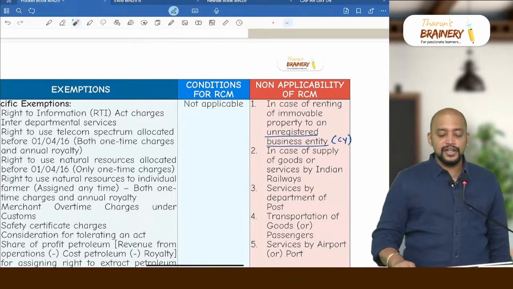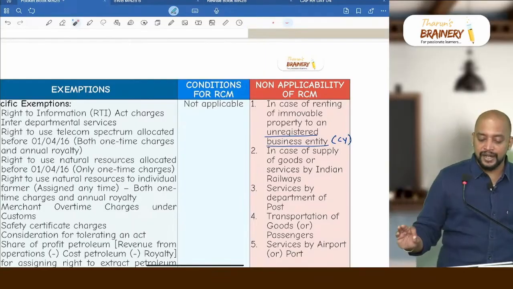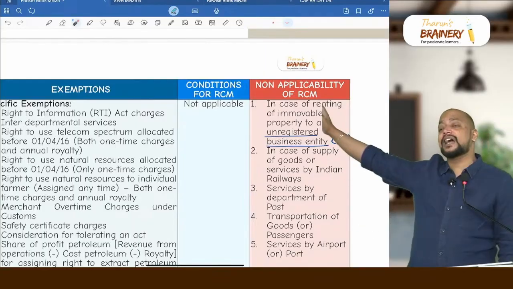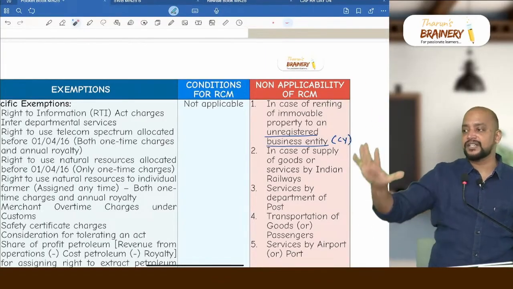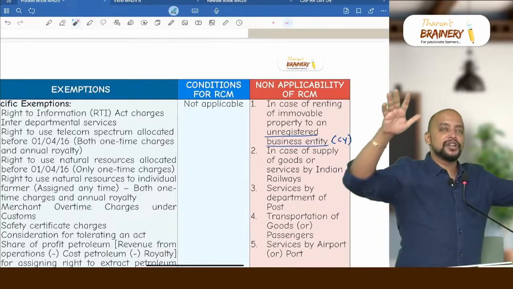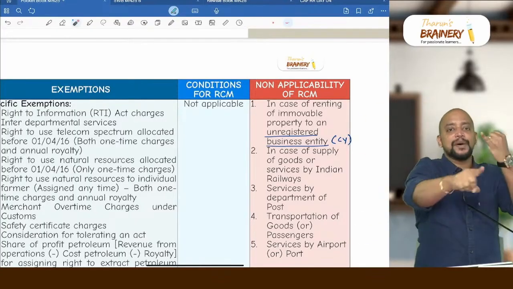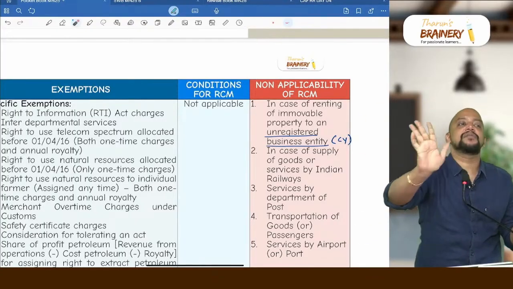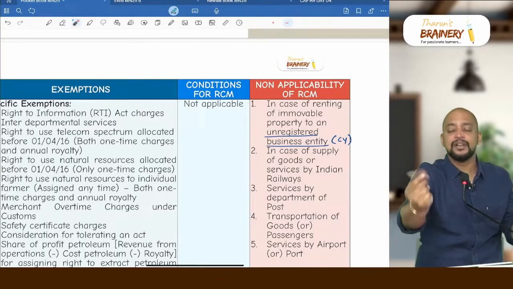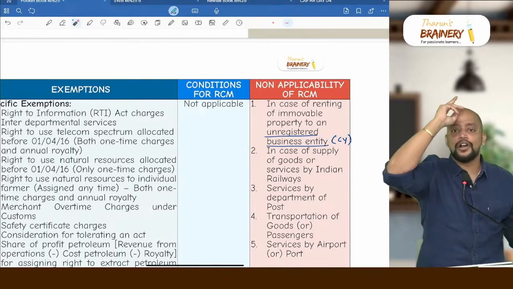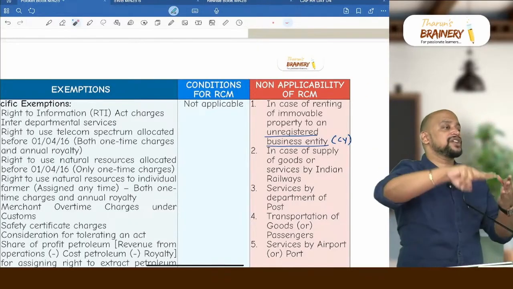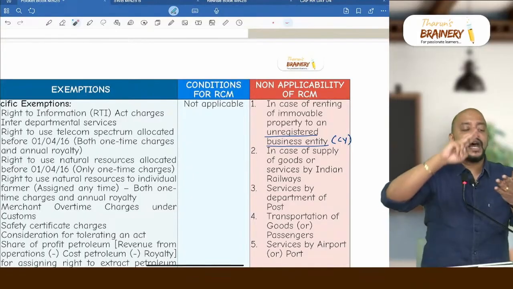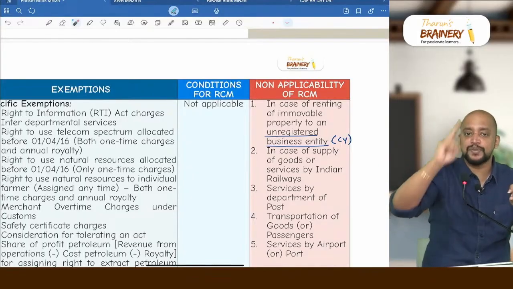But remember, there are a few services provided by government which will not be covered under RCM. What are they? 5 services. In that chart, if you remember, the Department of Post we discussed first; it will never come under RCM, it will always be FCM. Second, we discussed railways, it will always be FCM. Transportation will always be FCM, and airport or port service will always be FCM.